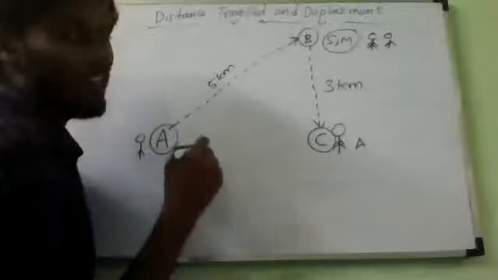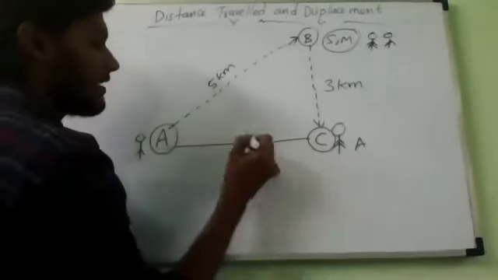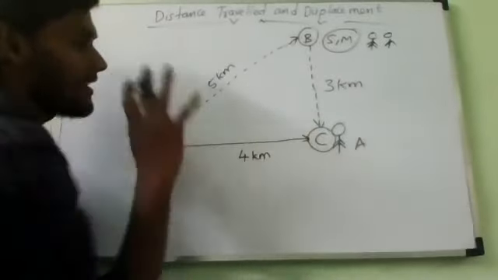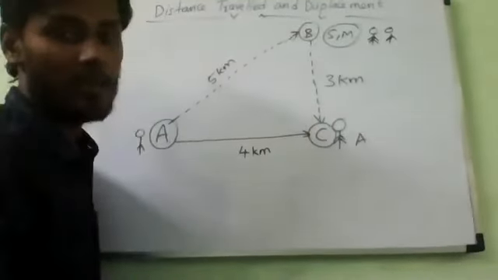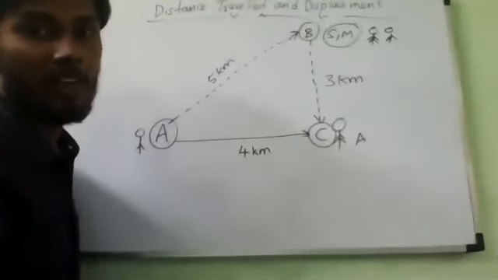Now in the evening, she directly returns in a straight line to point A. Understanding? So now the straight distance is 4 kilometers. Now what is the distance and what is the displacement in this diagram? Tell me. What is the distance traveled?